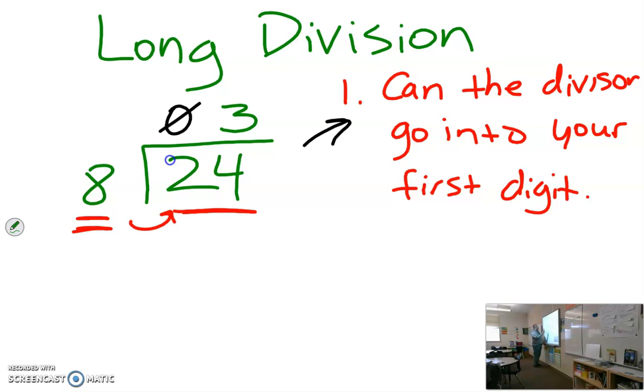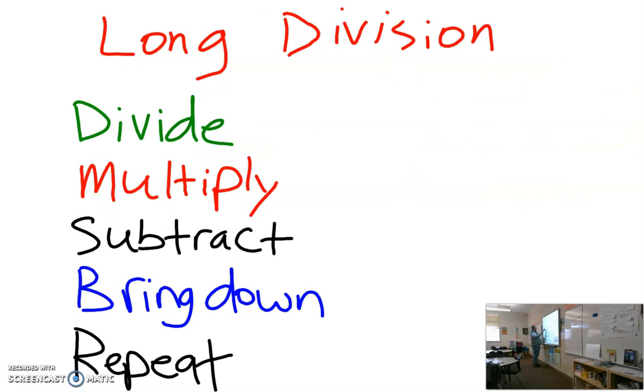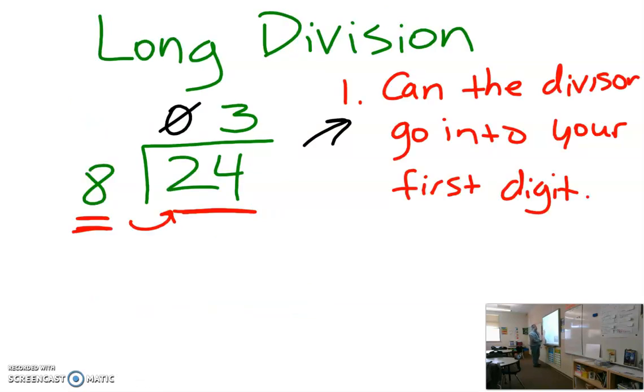So the first step was to divide. 24 divided by 8 is 3. Now I take the next step, which is to multiply. Remember that we have our steps: divide, multiply, subtract, bring down. So our next step is to multiply. I multiply the 8 and the 3. 8 times 3 is 24, so I write my 24 right underneath my other 24.